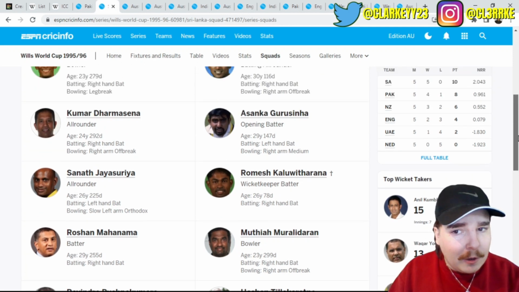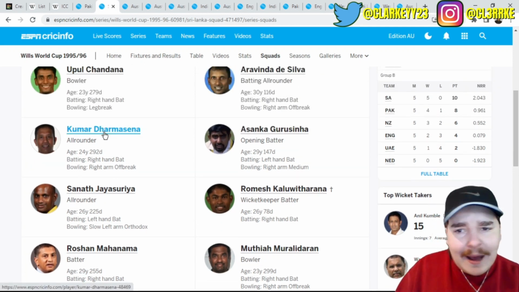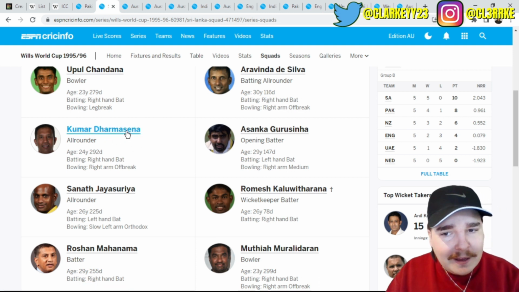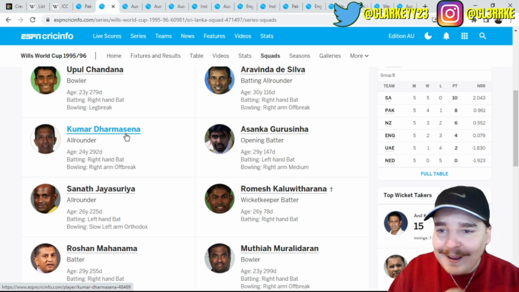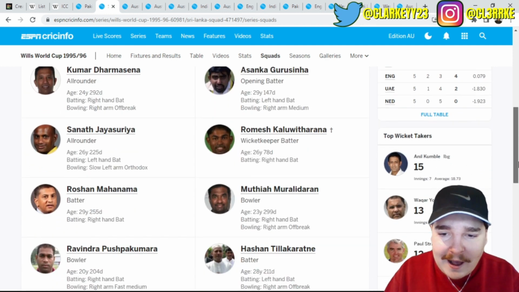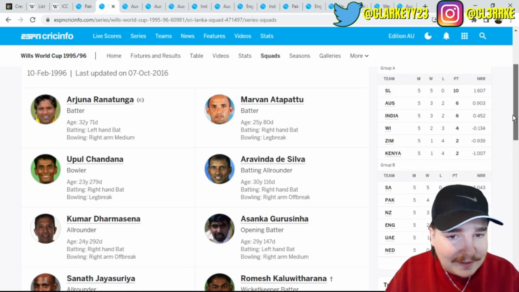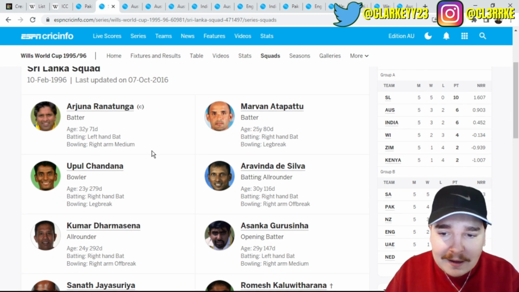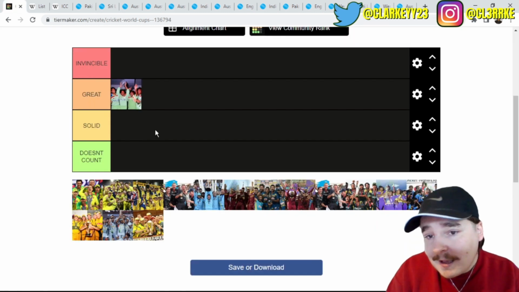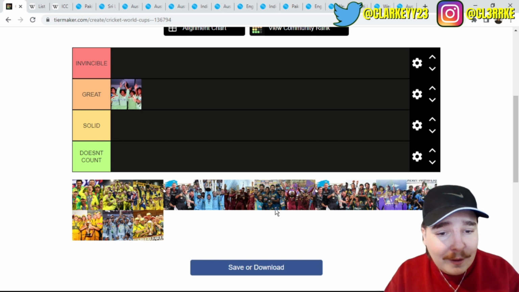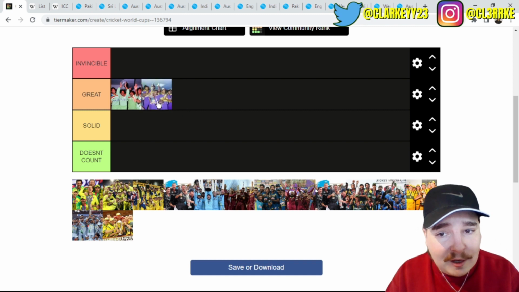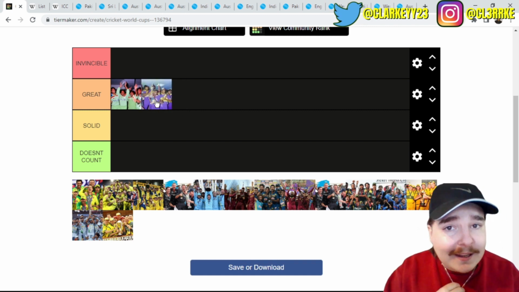So I'm a lot more familiar with this squad as well. Isn't this guy here, Kumar Dharmasena, an international umpire now, I think? I think that's pretty cool. Again, another great, great squad. Murali, Jayasuriya, Chaminda Vaas, Marvan Atapattu, Ranatunga. It's an amazing squad, in fact. It's hard to say that they're not invincible, but oh, the kit they're wearing in this picture is so sexy. That old Sri Lankan kit is beautiful.